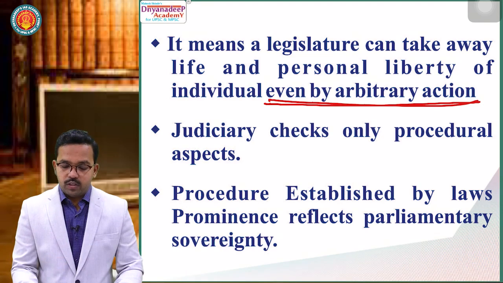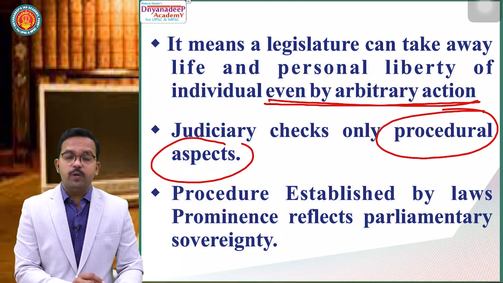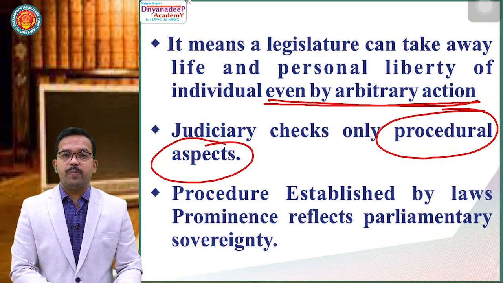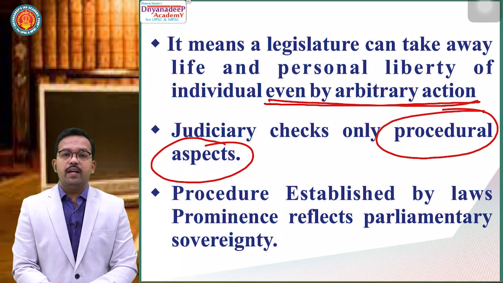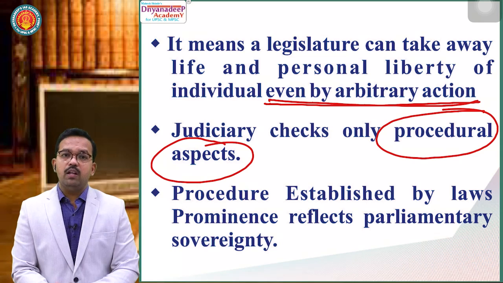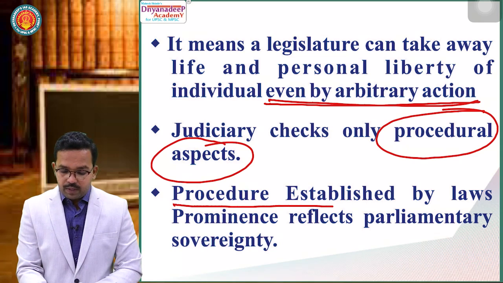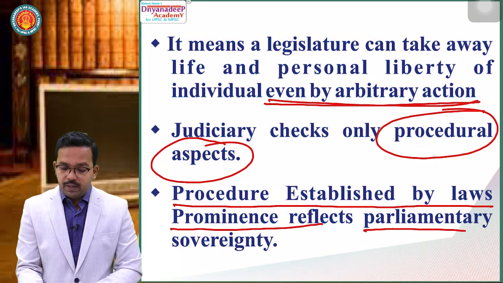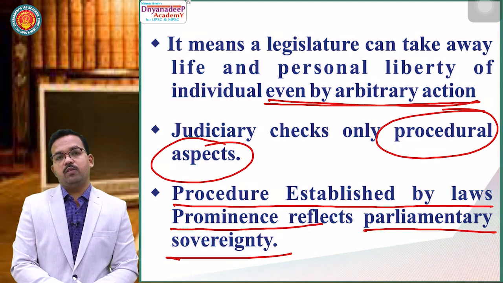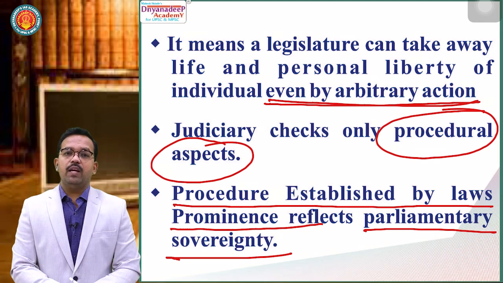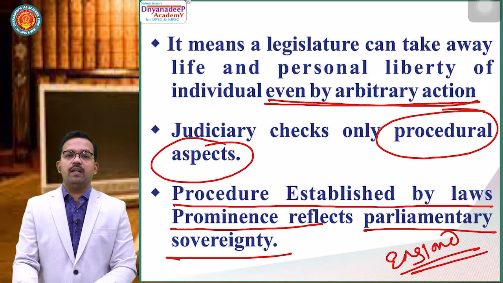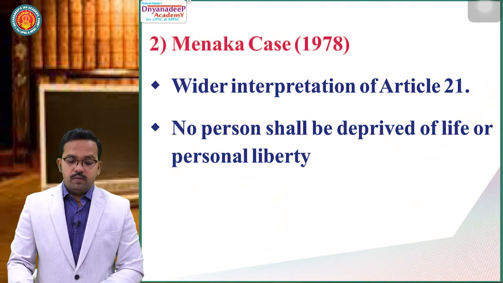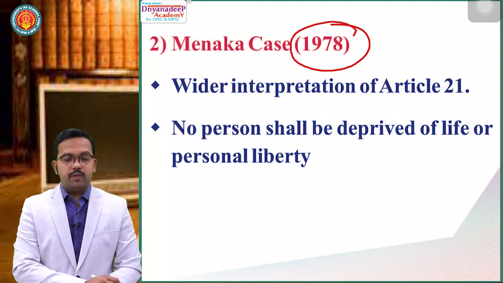And the judiciary can check only the procedural aspect. It does not go into the intentional aspect. As per the A.K. Gopalan case, the judiciary can check only the wordy aspect, or it can check only the procedural aspect. It cannot check the intentional aspect. Procedure established by law prominently reflects parliamentary sovereignty. So in the A.K. Gopalan case, it was very clearly seen that we have parliamentary sovereignty, or what Parliament says is final in India, like in England. So this was the first judgment in the case of Article 21. Then came the Maneka Gandhi case of 1978.